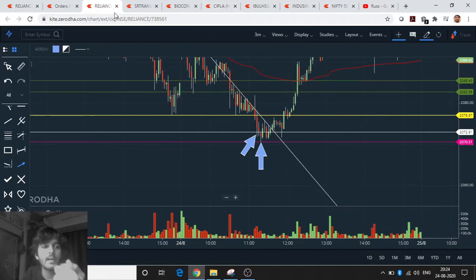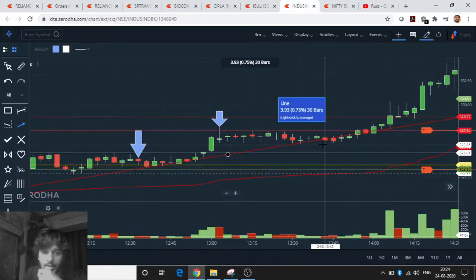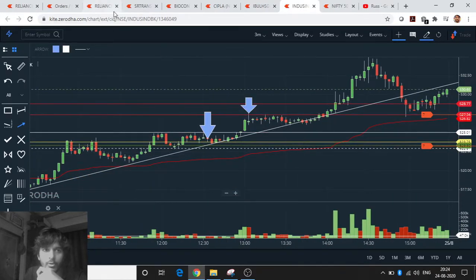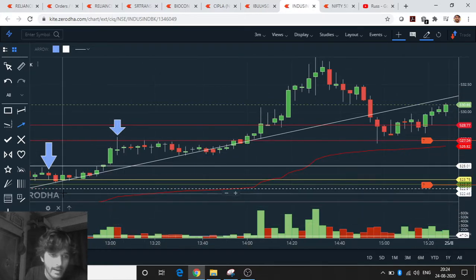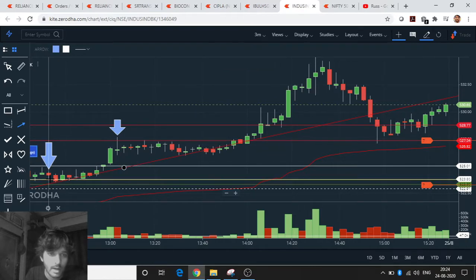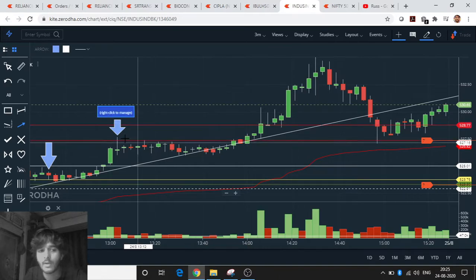Talking about the second trade, which was also a green trade. It was in IndusInd Bank. IndusInd Bank wasn't in my watch list, neither was Reliance, but when I saw it was at a good level, I traded in it. I entered over here at 523, and I exited at 527. I had my target set here, but as I had some work, I had to go urgently, so I exited here.